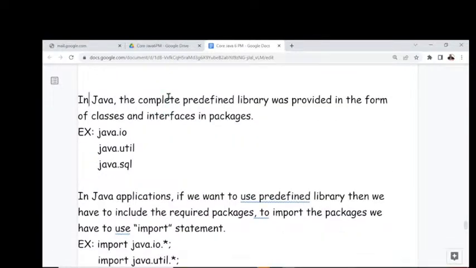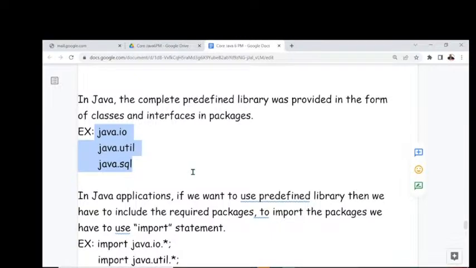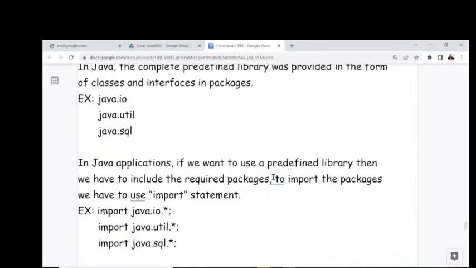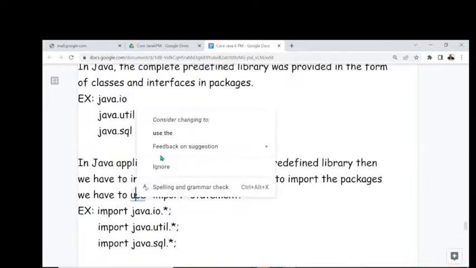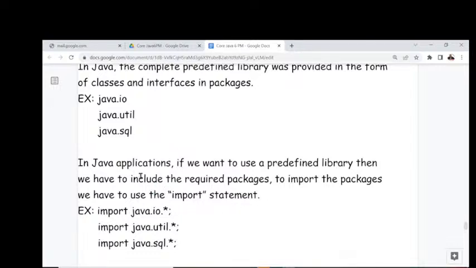In Java, the complete predefined library is provided in the form of classes and interfaces in packages. What are some examples of packages? java.io, java.util, java.sql. Observe carefully. After that, in Java applications, if you want to use the predefined library, then we have to include the required packages, using the import statement.